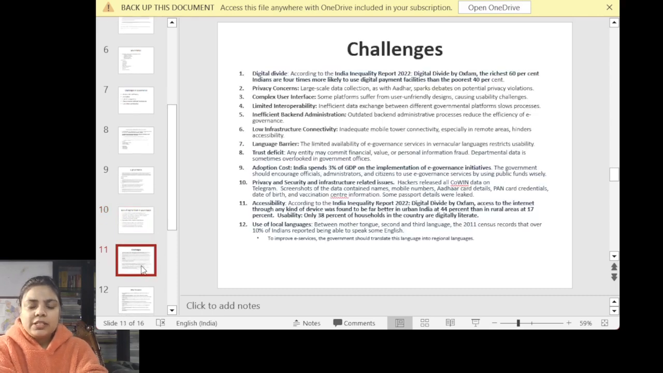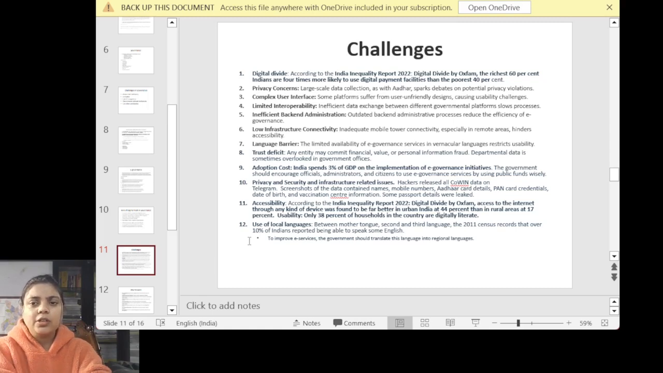The next point, we can see what the challenges are. That is one of the most important things to see, and the most important part of governance. Everybody knows what governance is and all, so the challenges are very important to see. Let's have a look at it. Digital divide in India. I have given certain examples, and I have also used certain factual information which you can use in your mains answer writing.